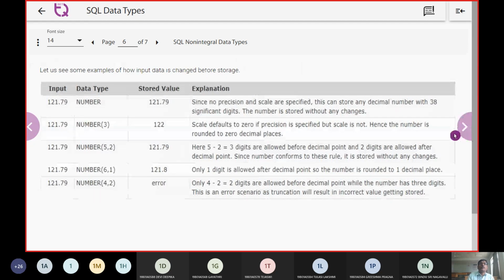So this is the takeaway of representing the data type. Now, coming to how a value is stored with NUMBER(5,1), and when it is shown with NUMBER(6,1) and NUMBER(4,2). Let us check the value 121.79. If it were 12.17, there would have been no error.